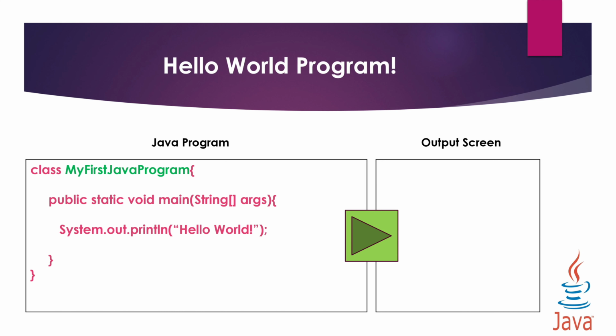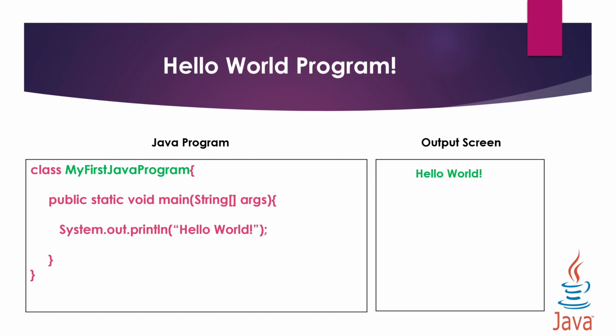Inside public static void main, you can write something called system.out.println and hello world. It is equivalent to printf, which you use to print anything in C. So we have written hello world in system.out.println. Now, when we run this program, it will give hello world as output.